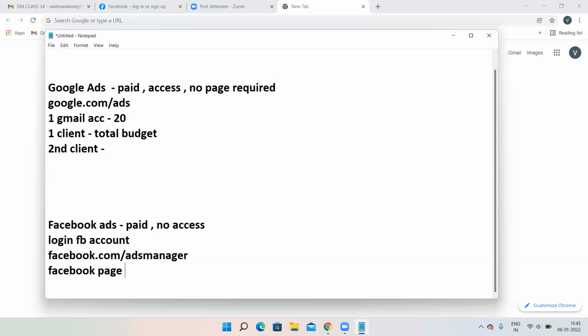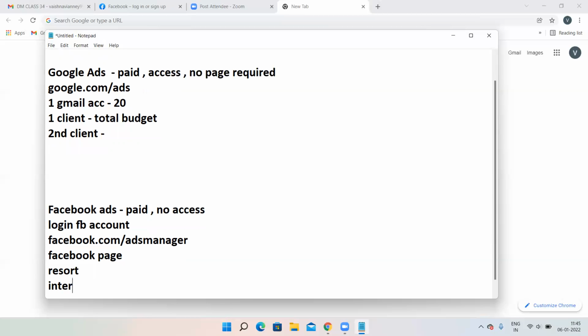Now assume that your client has created a page. You have two clients. One is a resort client and one more is some interior designer client. And you are working for both of them. These two people can give you page access. I told you in yesterday's class how to give page access also. In settings, page roles, then you can give the page access.